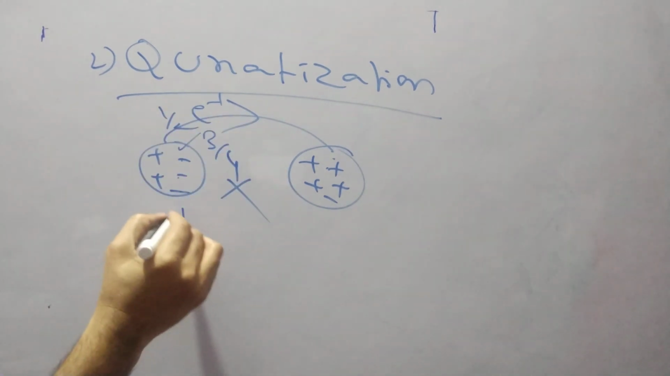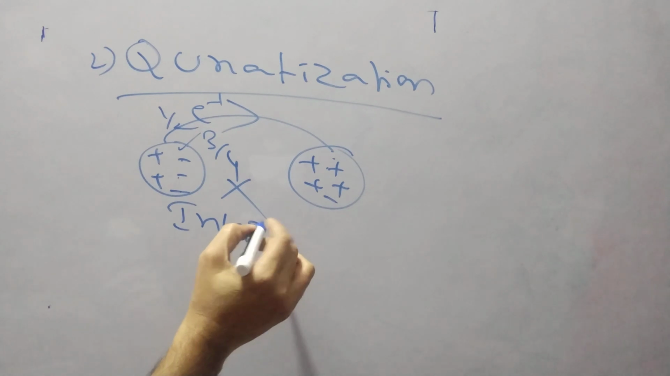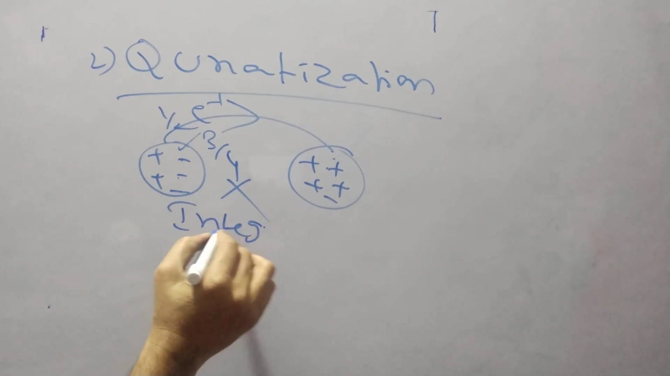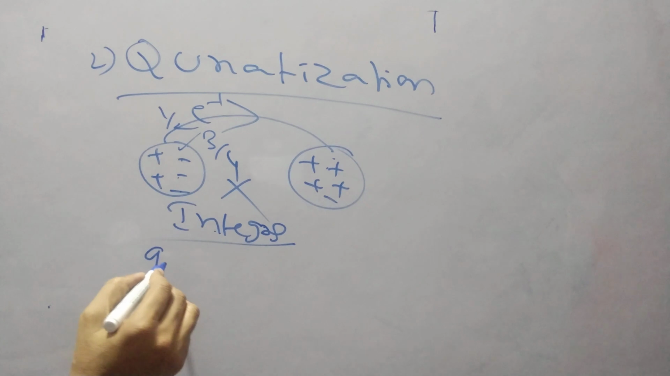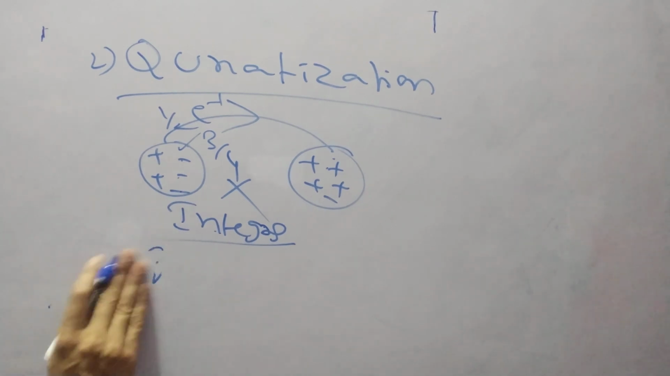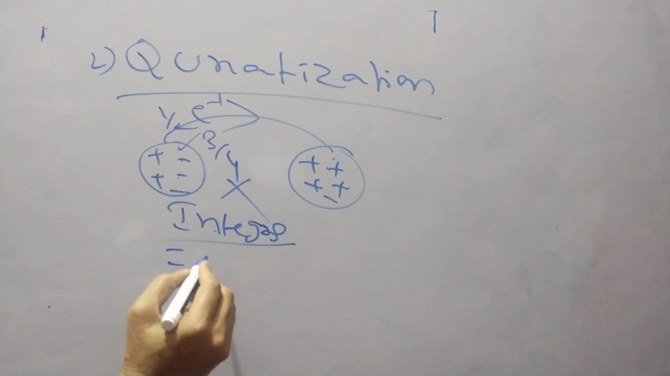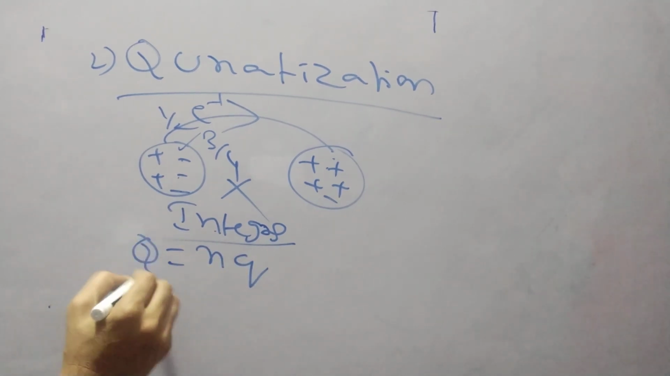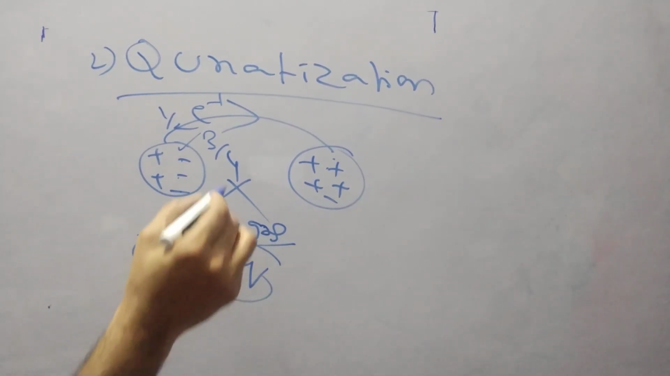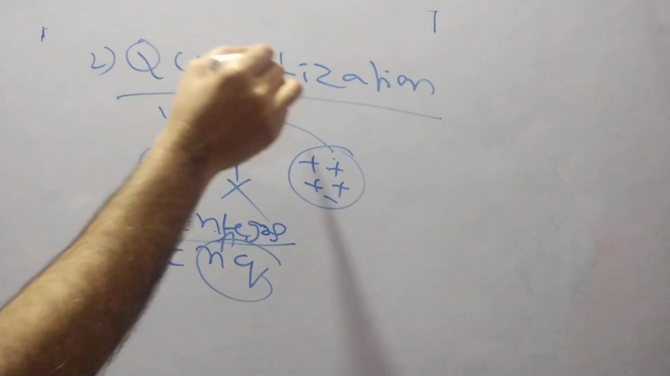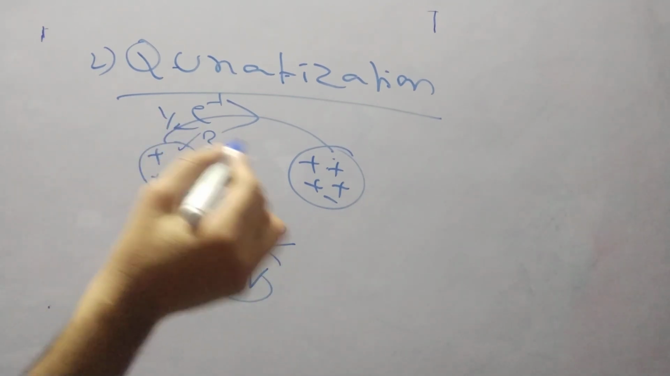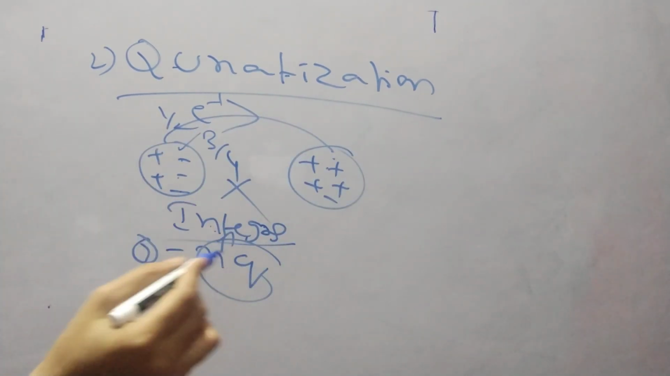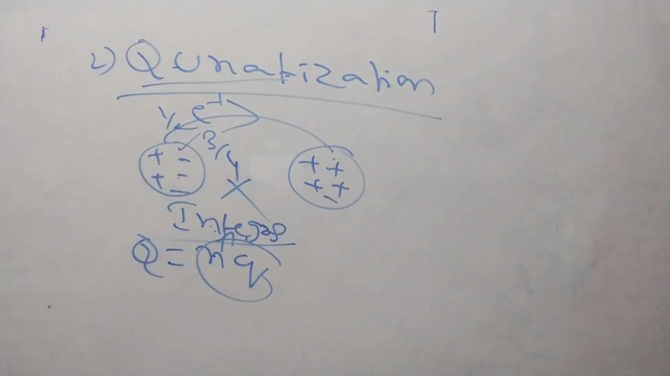So transfer of electron is in the form of integers, right? Integers. Not in the form of decimals or fractions. So this quantization is formed as nq, where n is known as the number of integers. So the transfer of electron is quantized. Quantized means it is in integer form. So the n value may take 1, 2, 3 and so on, not 1 by 2 or 1 by 4. That is the property of these charges, right?